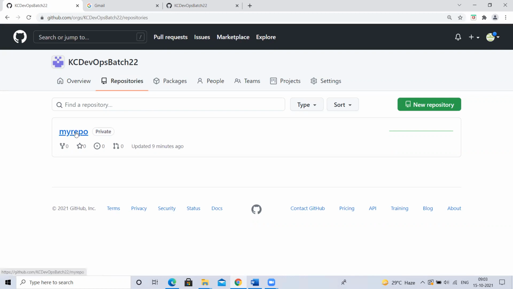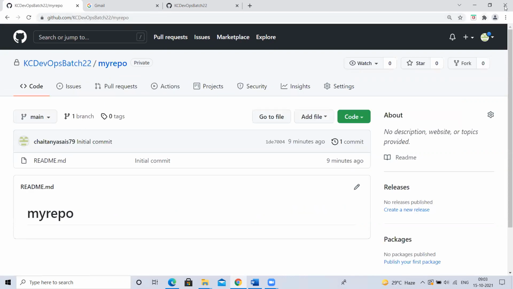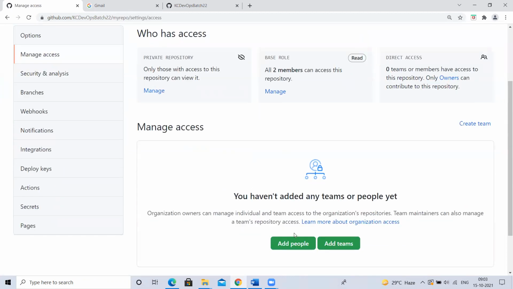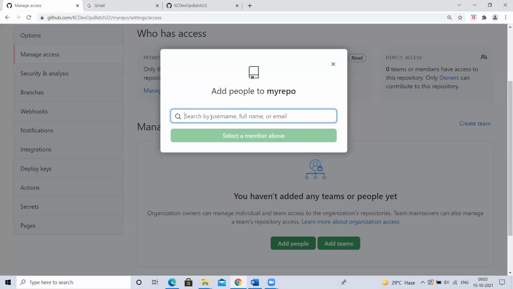Okay. Now I'll go here to this repository as I'm the Chaitanya user now. I'll go to settings, manage access. I want to invite that KC Technologies here. I want to invite this person.